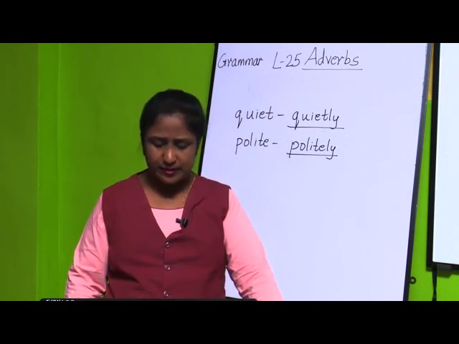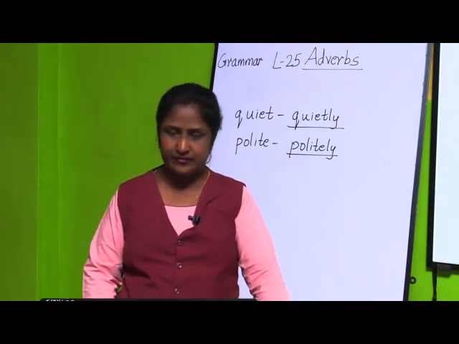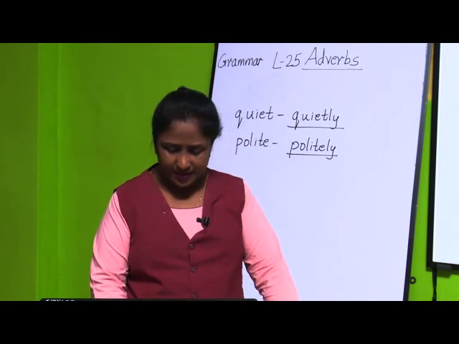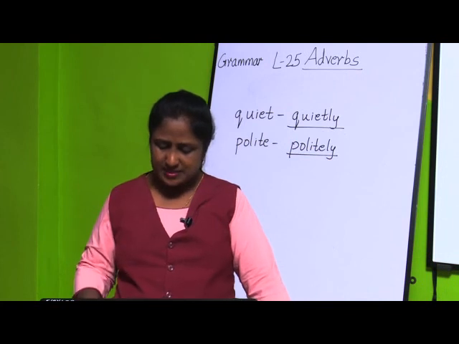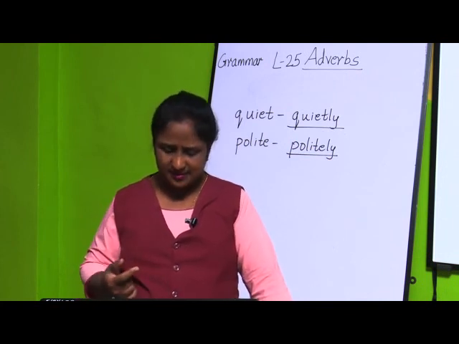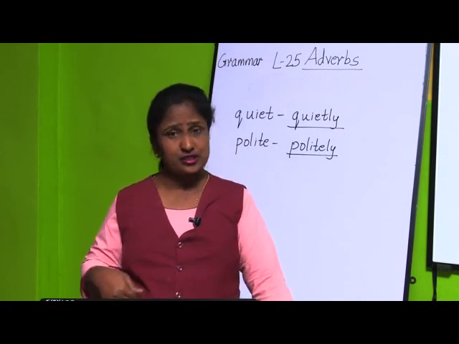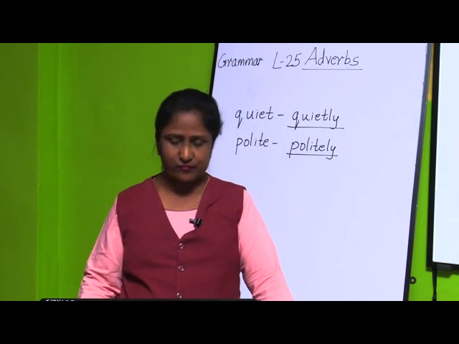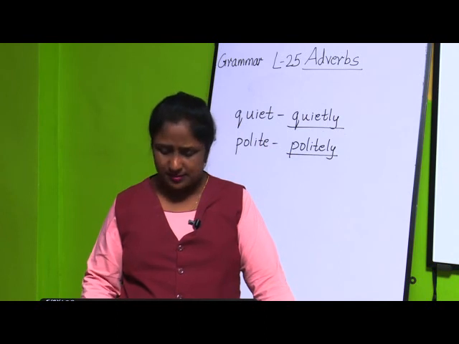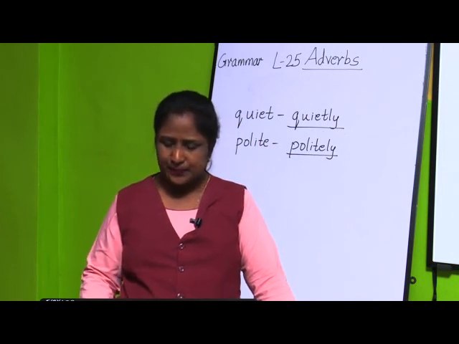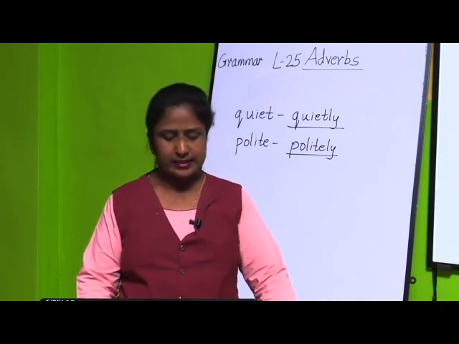So I hope children you have understood this. Here if you see the picture down on page number 103, we are adverbs. See, they are telling, I tell you how an action is done. So that is adverb of manner. Second, I tell you where an action is done. That is adverb of place. Then third, I tell you when an action is done. That is adverb of time. Then I tell you how often an action is done. It tells adverb of frequency. And last, I tell you how much an action is done. It tells adverb of degree.